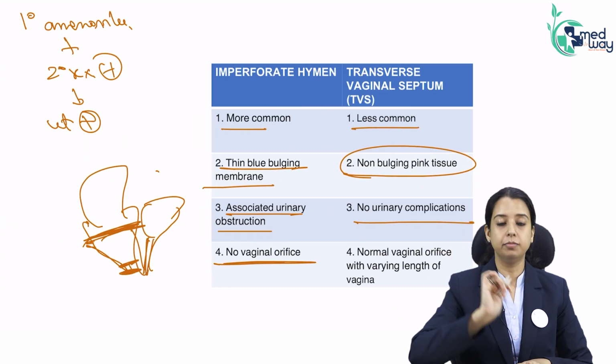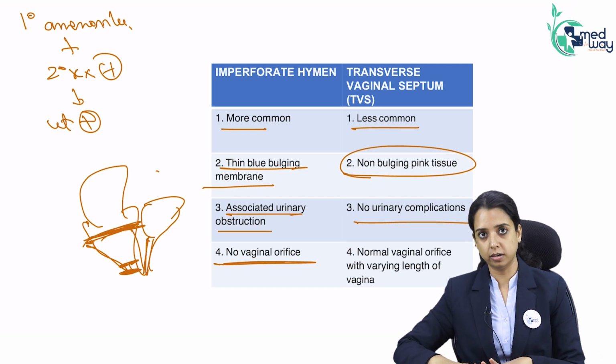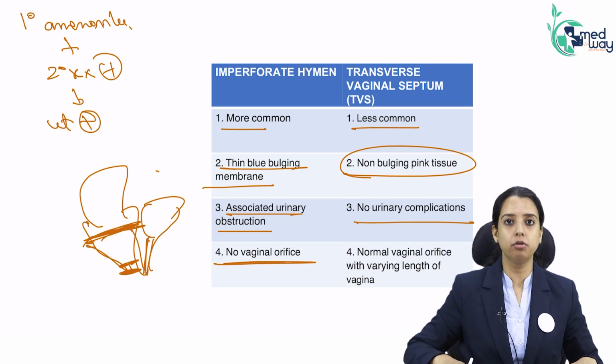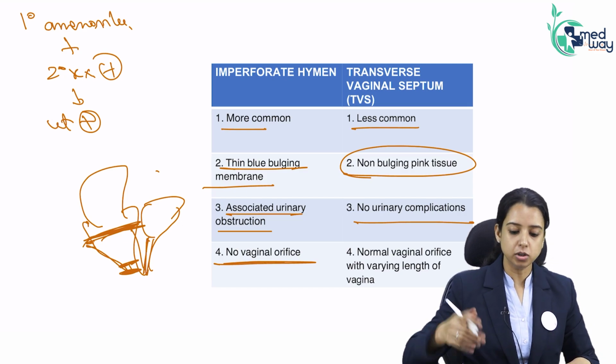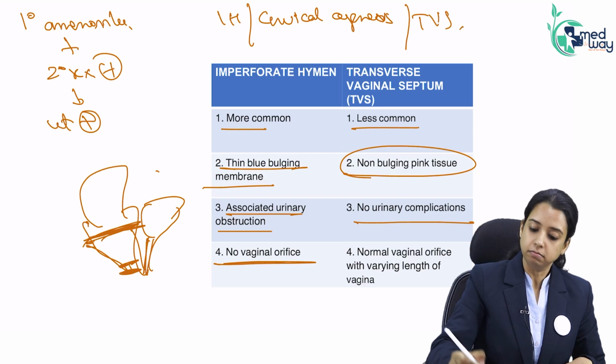Okay? Now, one question was asked. The question was asked again. Primary amenorrhea, secondary sexual characters present, cyclical pain. On PR, vagina was full. That was the question. And the options were imperforate hymen, cervical agenesis (it's a recent question), transverse vaginal septum or vaginal agenesis.